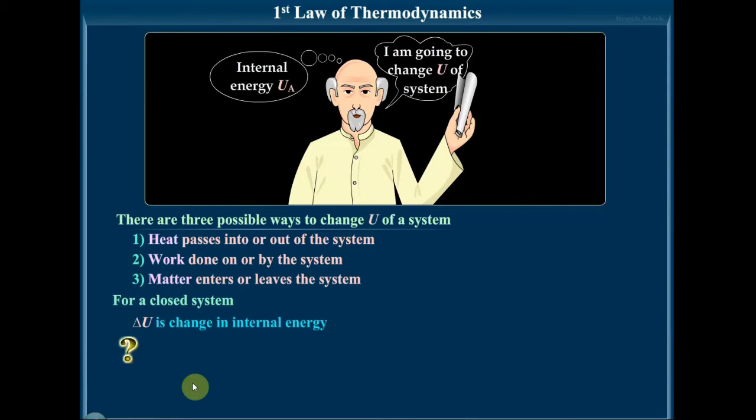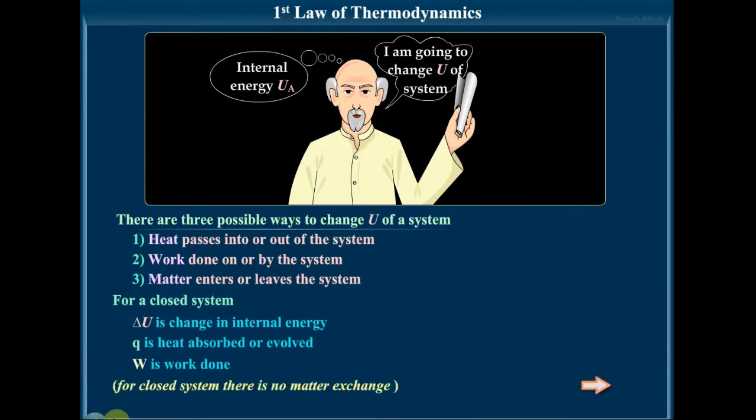Final minus initial is the change in internal energy, which is represented as delta U. Q is the heat absorbed or evolved. Heat is represented as Q. So Q can be heat absorbed by the system or evolved by the system. W is the work done. It can be on the system or by the system. So for a closed system, there is no matter exchange. Matter is not entering or leaving the system, which we have learned earlier.